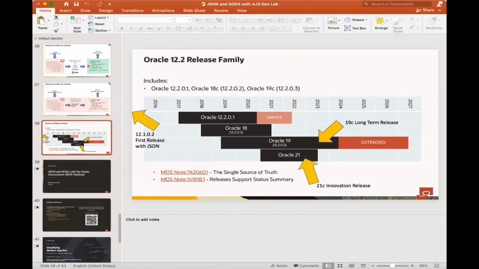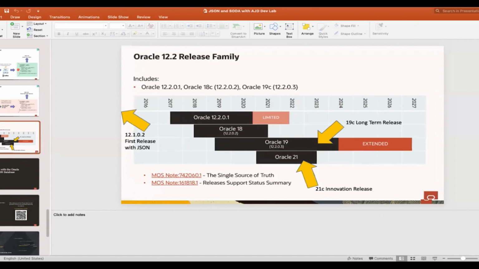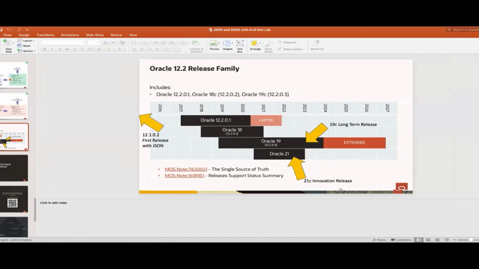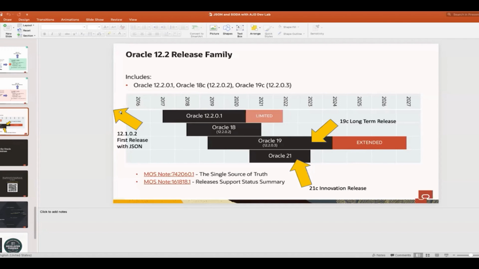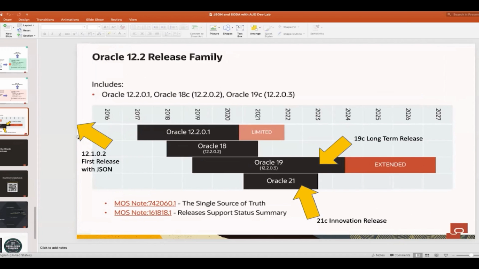Let's make it a little bigger. So this is our current release. So you see it starts in 2016, and we actually added JSON data type much earlier in release 12.1.